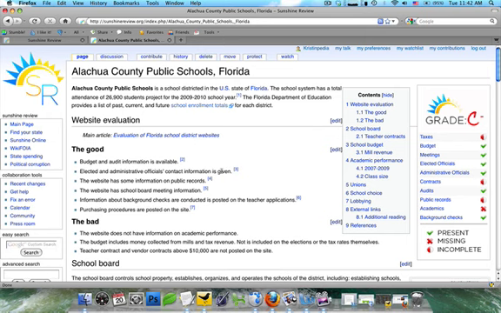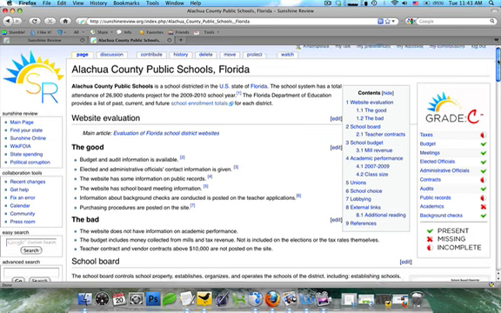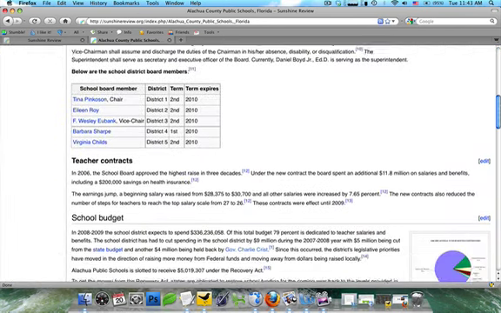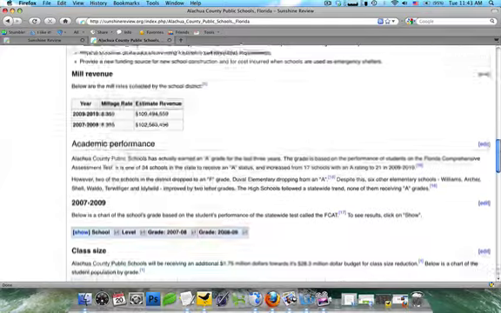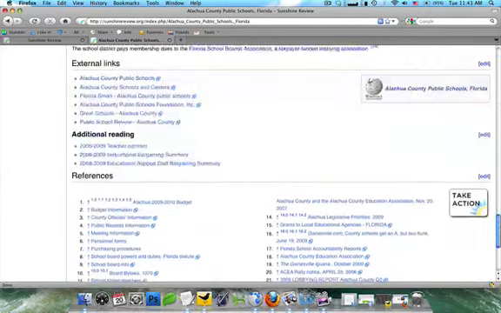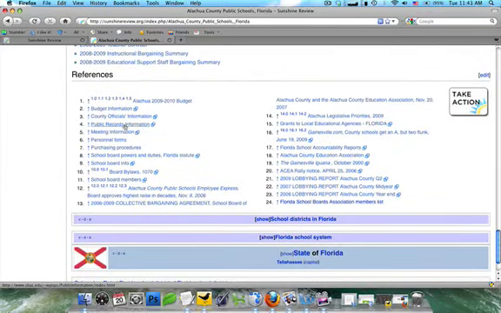Last but not least, you're going to notice that there's a lot of footnotes. In a wiki, I can't stress this enough, your byline does not matter. It doesn't matter if you put your name down on it. You have to source back to the original article. So you can see here, we're linking back to Alachua's site. If you go farther down, you can see we link back to School Board, Department of Education. There's a lot of information going into this. You can see this all down here. You have to source everything, and the more you source, the better your article will be.